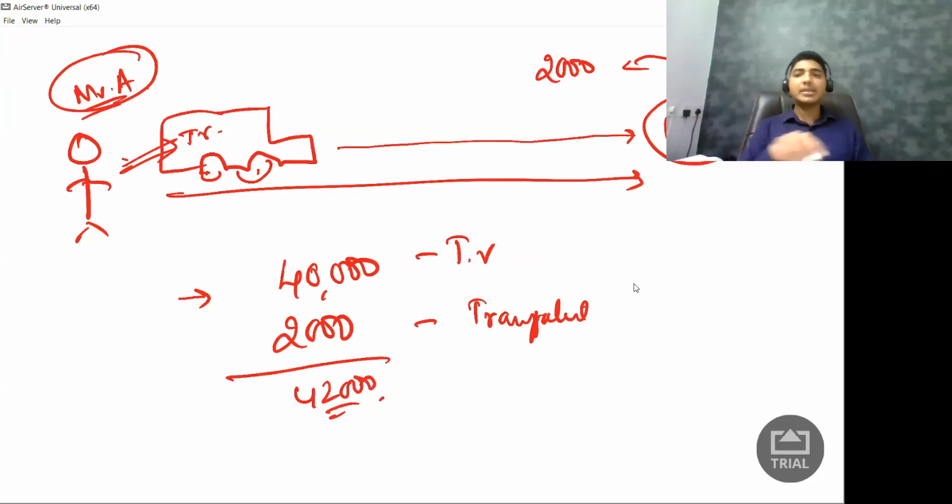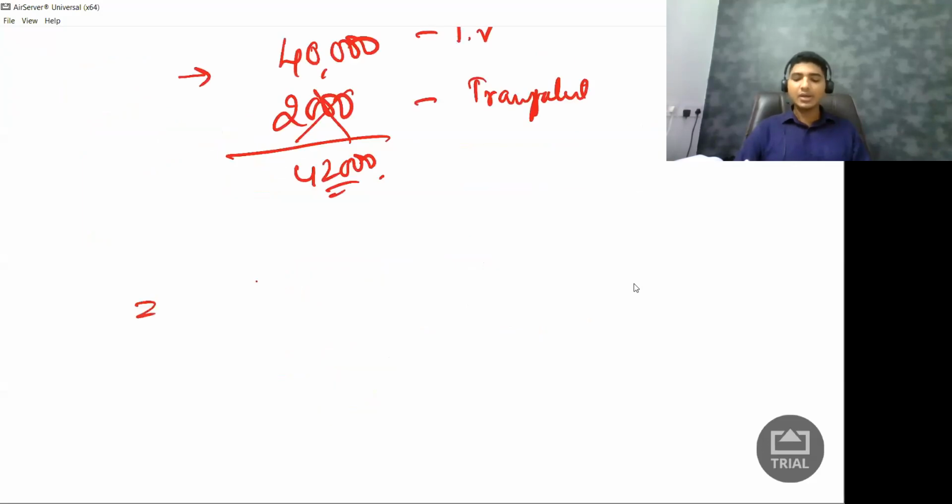But here what is actually happening? The customer is directly paying the truck driver. So I will not raise an invoice for this 2,000 rupees. I will simply say, now you are supposed to pay only 40,000 rupees. But GST says, no, that is not how it is done. Was that 2,000 rupees your liability as a supplier? The answer is yes. It is something which I was supposed to pay, but I made my customer pay it. In such a situation, it will be added to the value of supply.